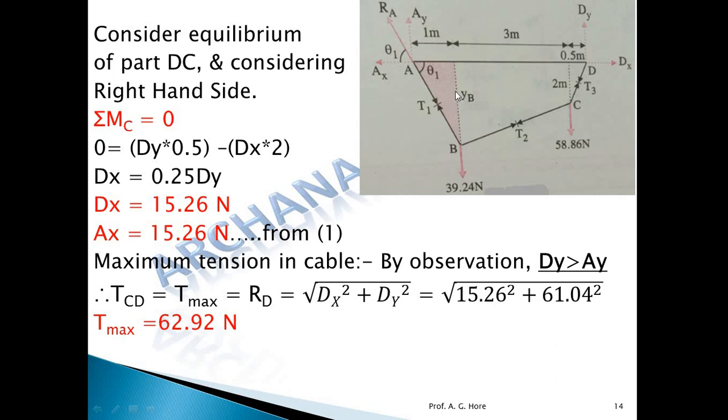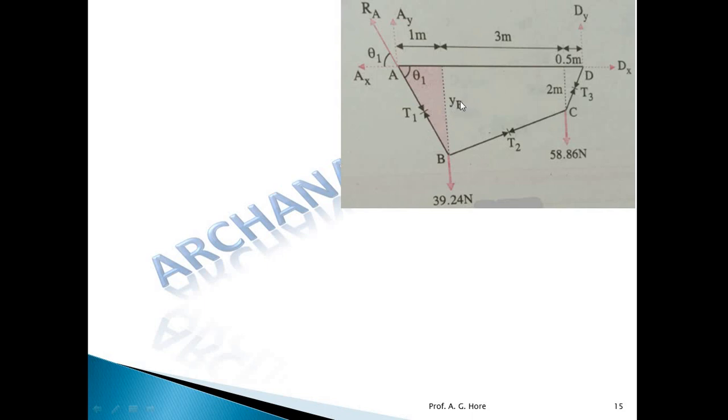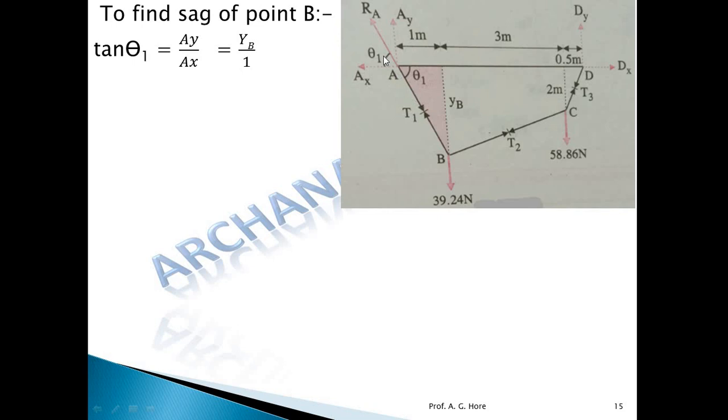Now to find the sag at B, what we did in the earlier numerical is what we have to do here. So that is equal to the sag at point B. This theta 1 is equal to this theta, opposite angles, both the same. So here AY upon AX, and this is opposite in this right angle triangle, YB upon 1 meter. If we put the values of AX and AY, you will get the sag at point B. Okay, so this is the second sub-question asked in the numerical.